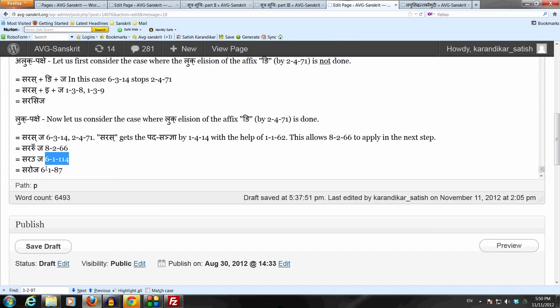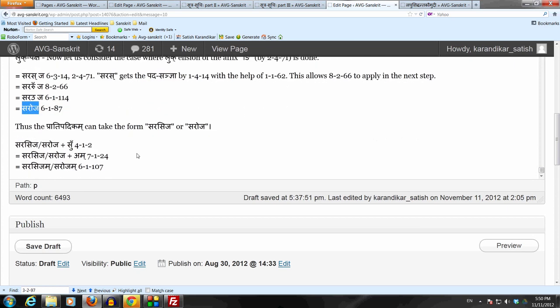So sarasija in the aluk pakshe and saroja in the luk pakshe, we get these two forms. This is a napumsakalinga pratipadikam when it means kamalam. So when we want to decline it in prathama ekavachanam, we do sarasija athva saroja plus su, and by atom 7.1.24 we bring in the amadeshaha, and then amipurvaha 6.1.107, purapuryoho ekadeshaha is the purarupam, and we get sarasijam athva sarojam.